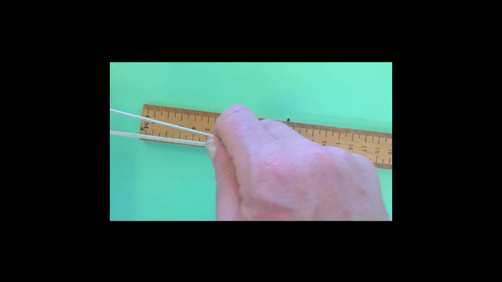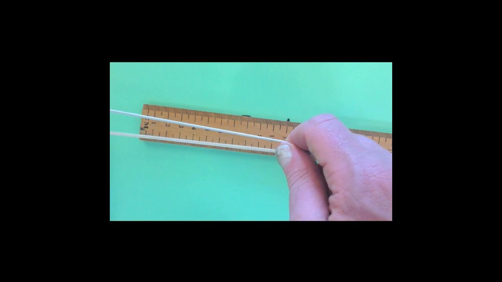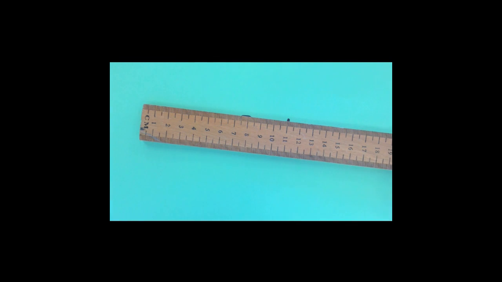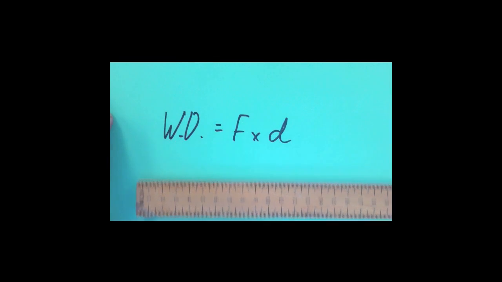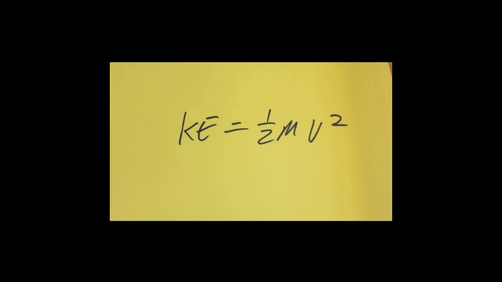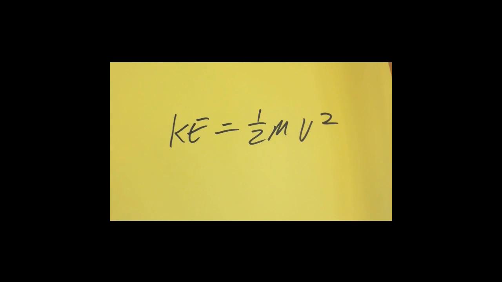If I apply a force on an object to move it through a distance, we say I do work. I give that object energy. I know that, ouch, because I hurt my hand there. The amount of energy it gains is work done, force times distance. When an object's moving, it has kinetic energy given by half mass times velocity squared.